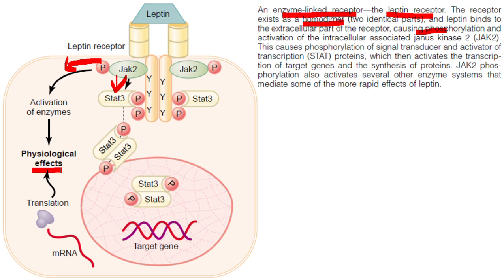Second way, the same JAK2 proteins will activate some genes in the nucleus. The genes undergo transcription, translation, proteins are produced, and again leading to physiological effect. So the ultimate purpose is to bring about chemical reactions and thereby physiological effect. It is achieved by these two different pathways.